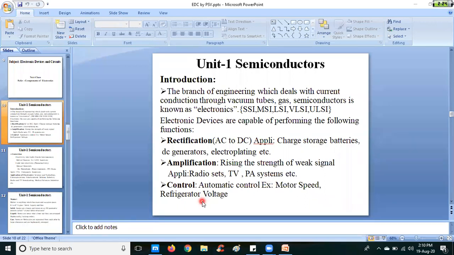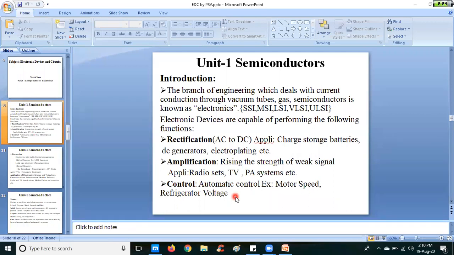And the third main application is control. Automatic control applications are also done by using electronics. For example, motor speed can be controlled, and refrigerator voltage can be controlled automatically. The refrigerator voltage can be converted high and low. This control operation can be done by electronics.